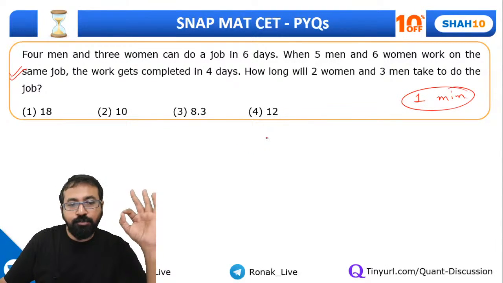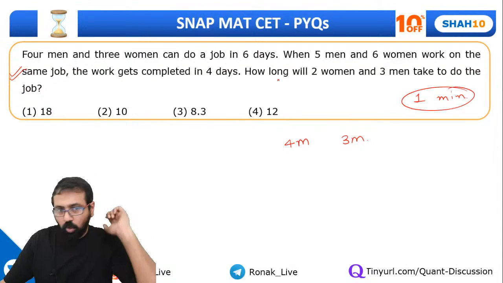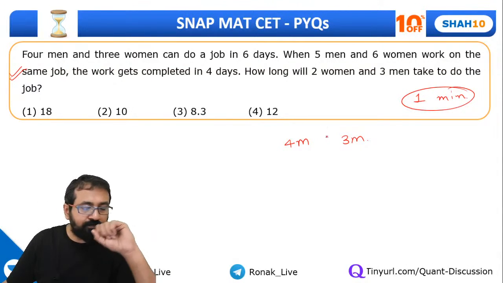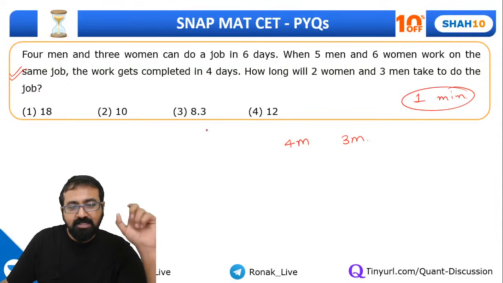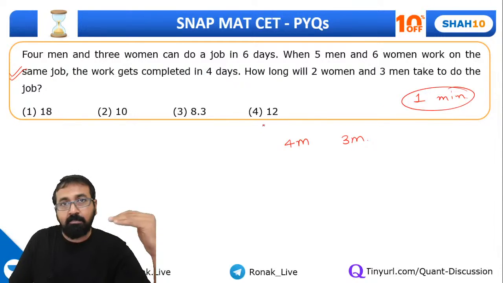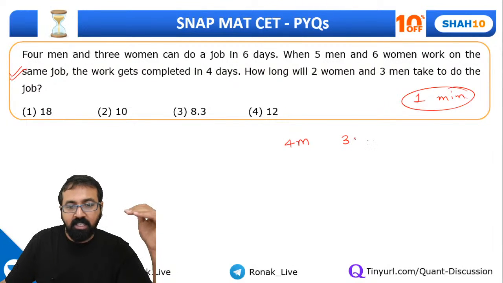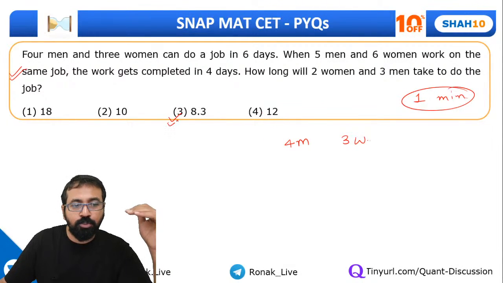Guys, so in case you're not able to figure out, let me just write over here: 4 men and 3 women can do a job in 6 days. Okay, so let's assume that there are 2 ways to solve this question. Of course, you can assume that man does M unit work per day, woman does W unit work per day, and so on and so forth. But instead we can go by a different approach, right?